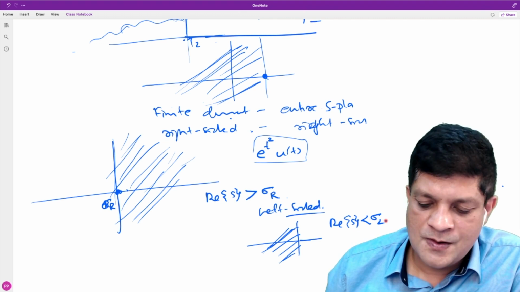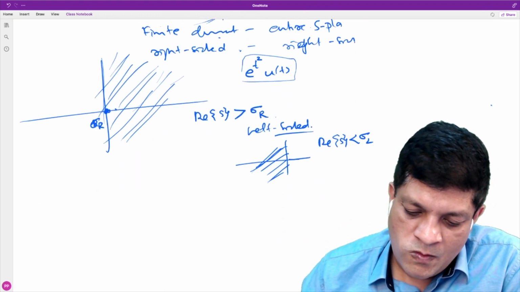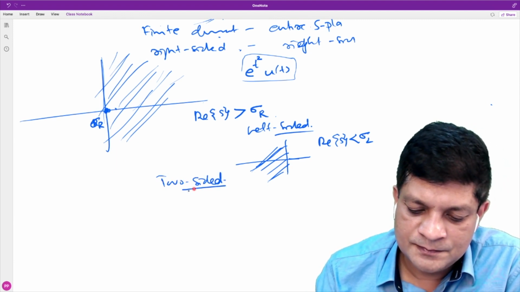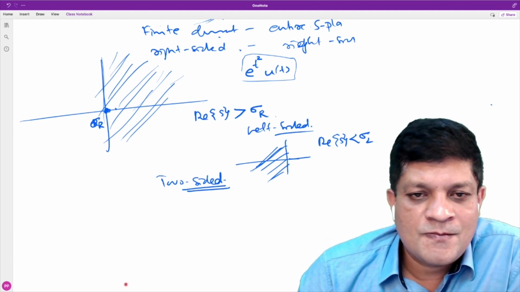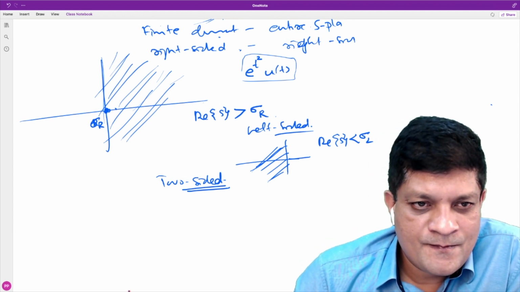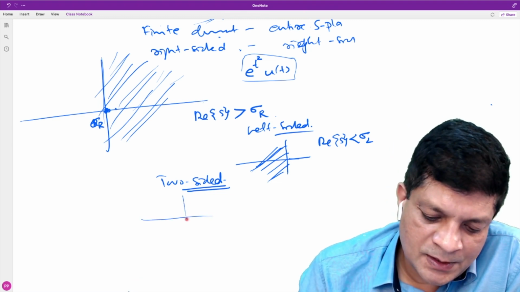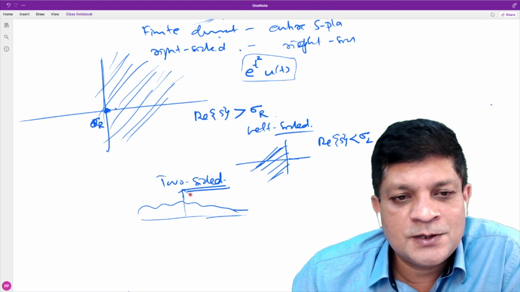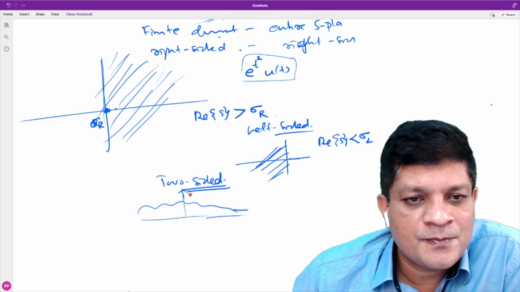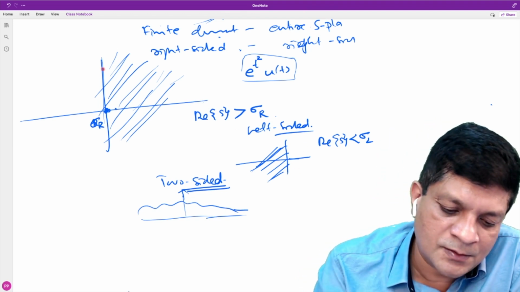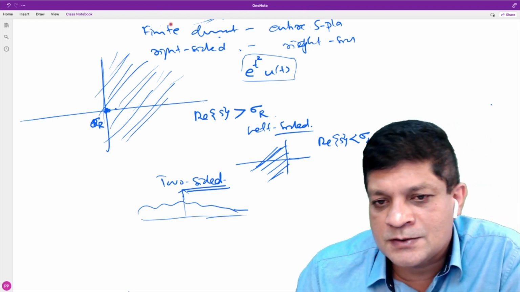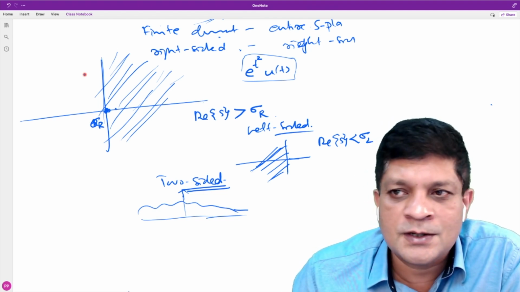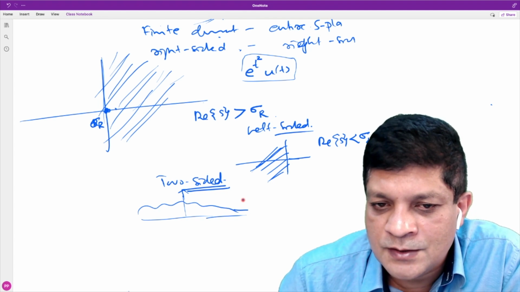Now, what about a two-sided signal? Two-sided means it is an infinite duration signal. Because if it is not infinite duration, it will fall in one of these categories: either right-sided, left-sided, or finite duration. Infinite duration here means the duration is infinite.